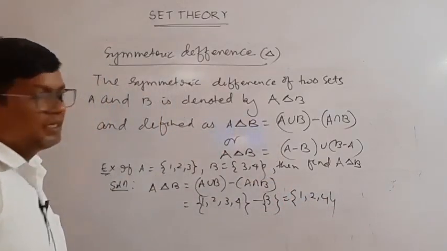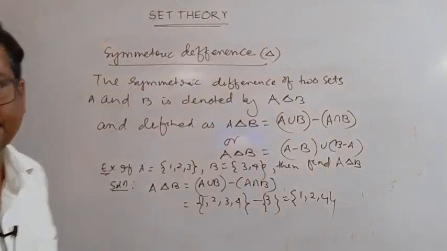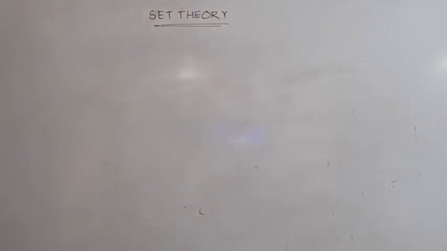What is the Venn diagram of symmetric difference, A delta B?